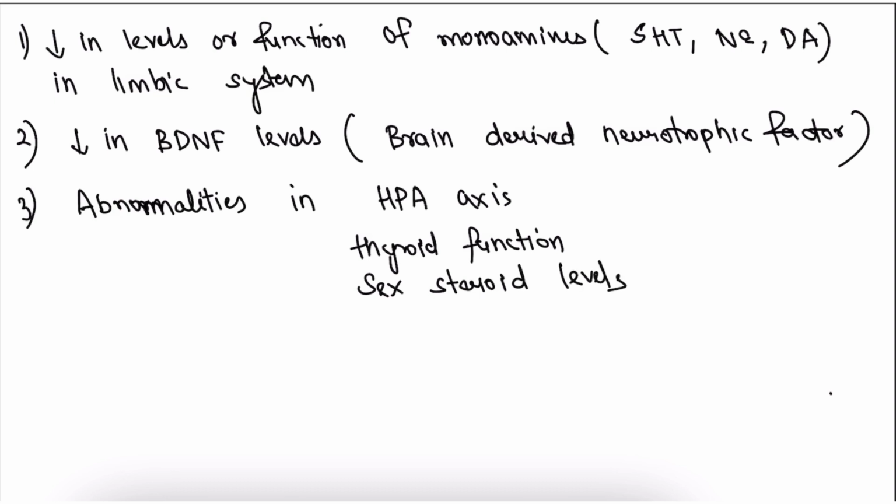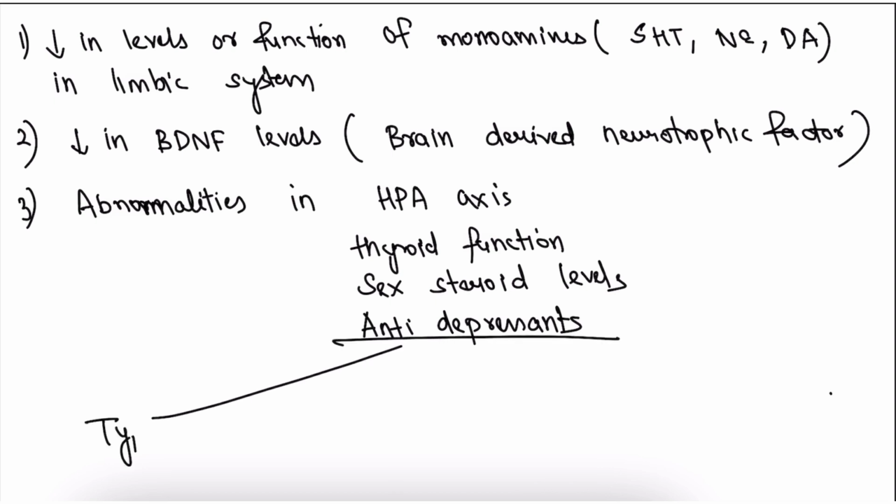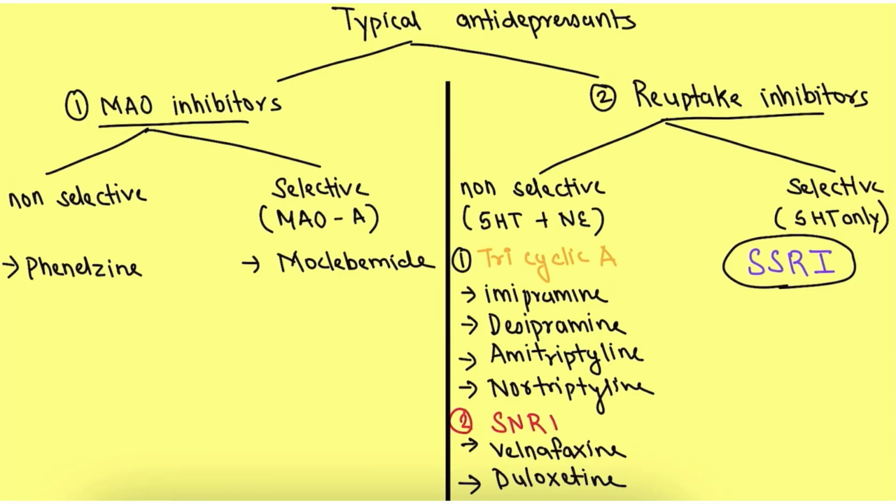As we have completed the probable causes of depression, now we are going to discuss about antidepressants in detail. Antidepressants are divided into typical and atypical antidepressants. Now we are going to discuss about typical antidepressants in detail. The classification of typical antidepressants, they are divided into two classes. The first one is MAO inhibitor and the second one is the reuptake inhibitor.